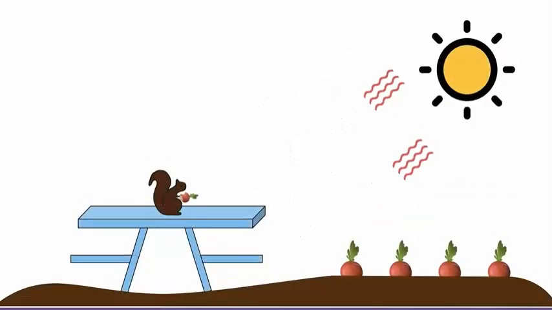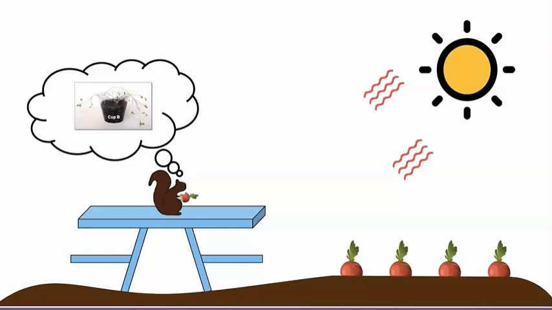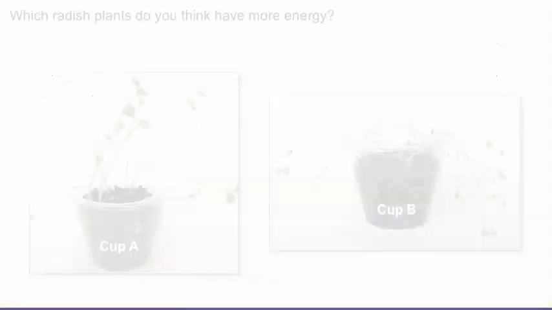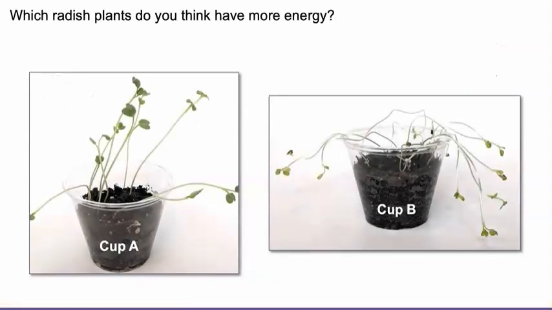So young plants use energy stored in the seed to start growing. Some energy from sunlight is stored in the radish seeds, which grow into radish plants, which animals eat. So the seeds planted in cup B must have had enough stored energy to grow into plants, even though those plants did not receive any new energy from the sun. But which radish plants do you think have more energy? The plants in cup A or the plants in cup B?